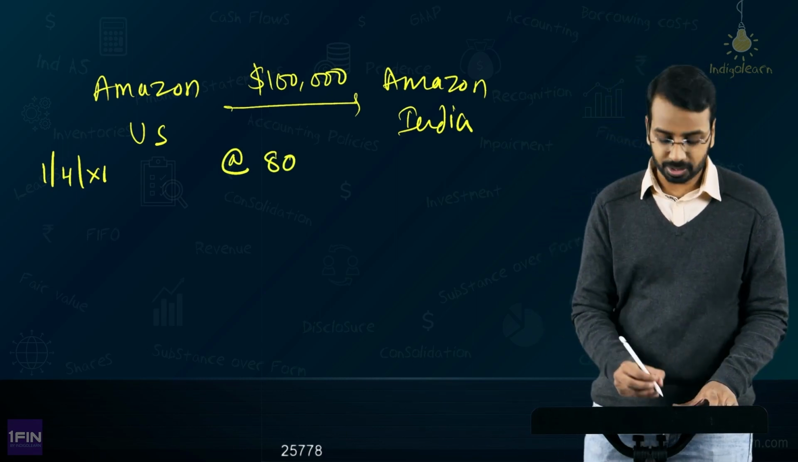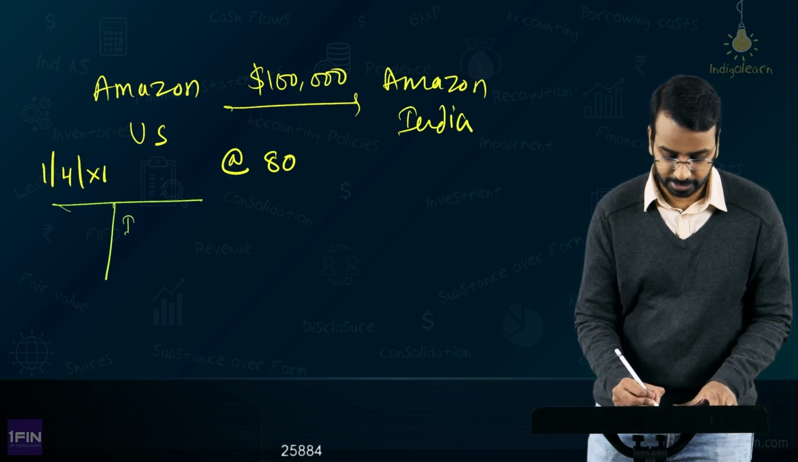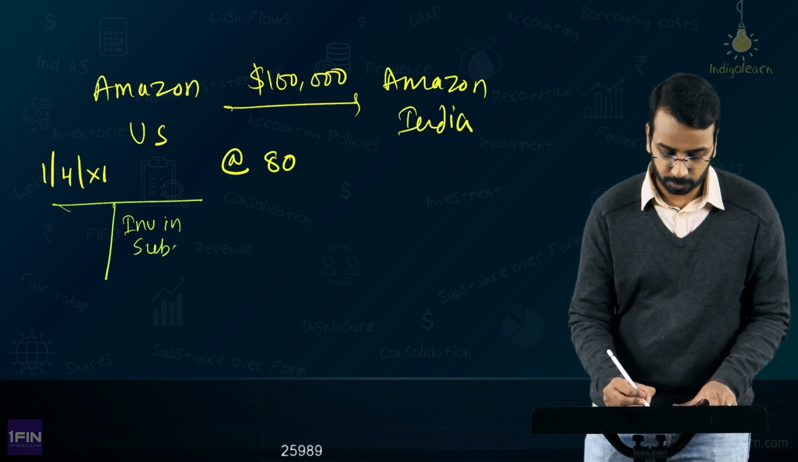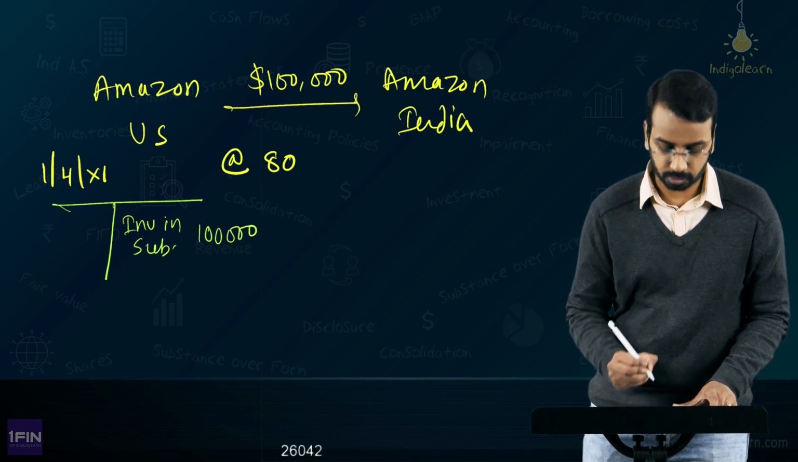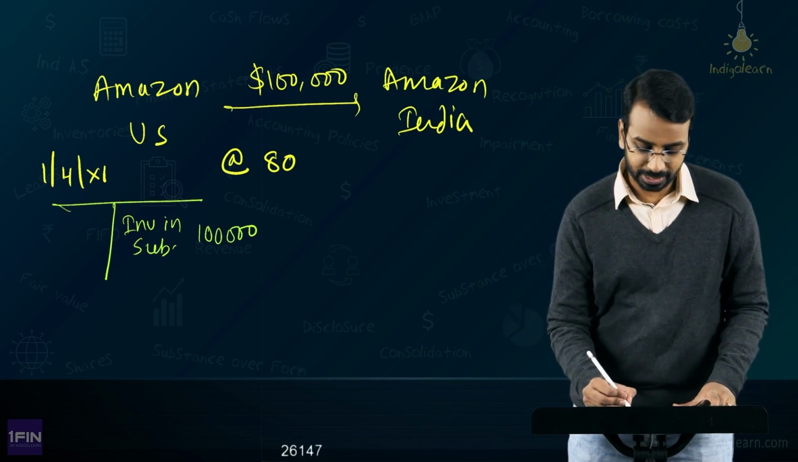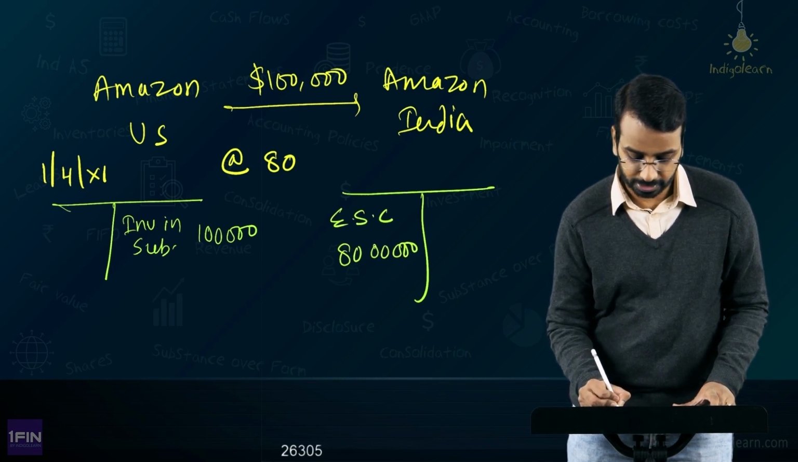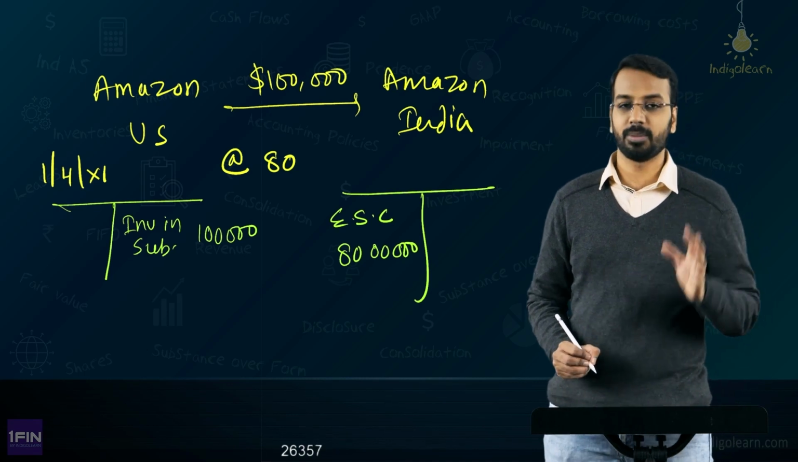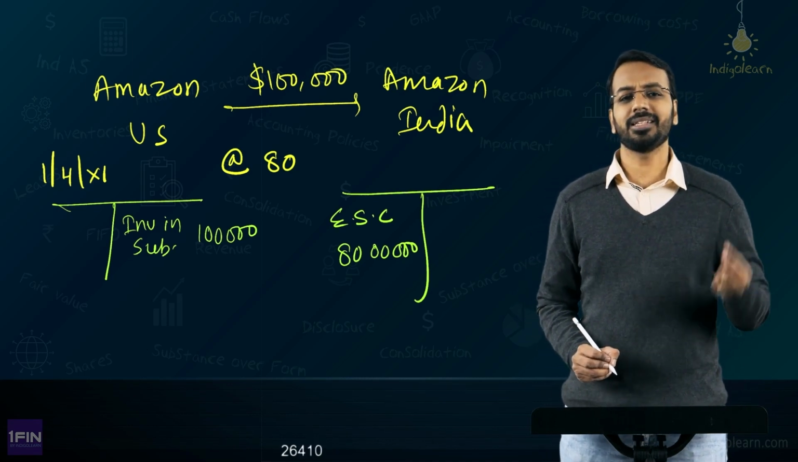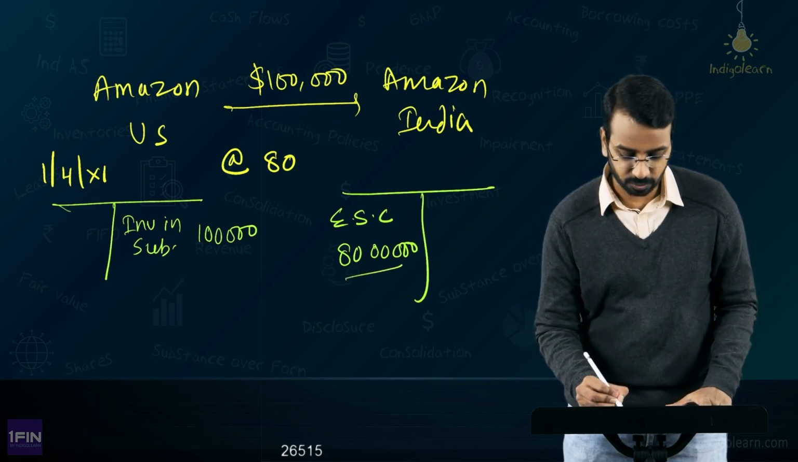Now look at the balance sheet of Amazon US. Amazon US would say on the asset side, investment in subsidiary, how much? $100,000. And Amazon India would say equity share capital 80 lakhs. Sir, why 80 lakhs? I am ignoring premium for now. Why 80 lakhs? Because that is the rate at which it will be converted, ignoring transaction cost and all of that, and this will be the equity share capital.